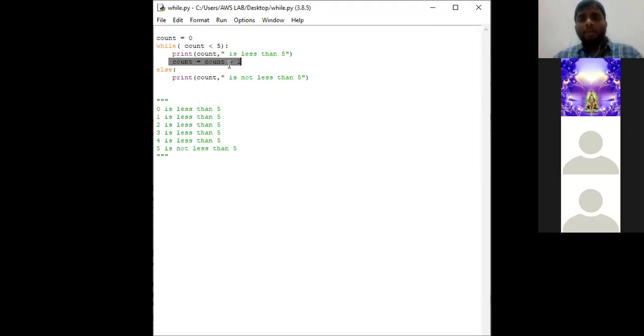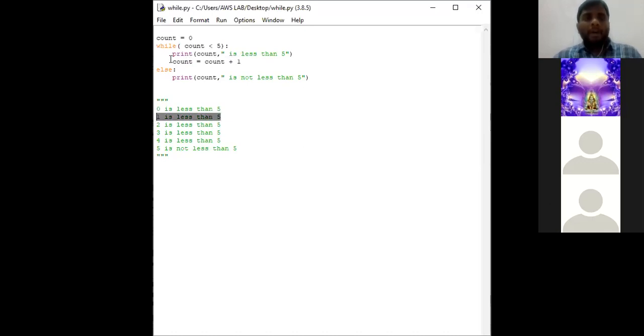Okay, now the count value is 1. Remember, now the count value is 1. Again go to the while loop. It goes to the while loop and checks the condition again. Now what is the count value in the condition? 1. Is 1 less than 5? Condition true, right? So again this print statement will be executed and our output will be like this.